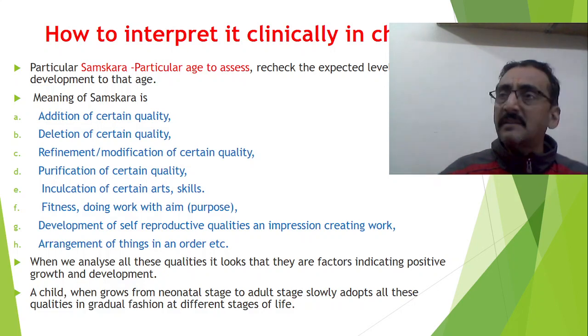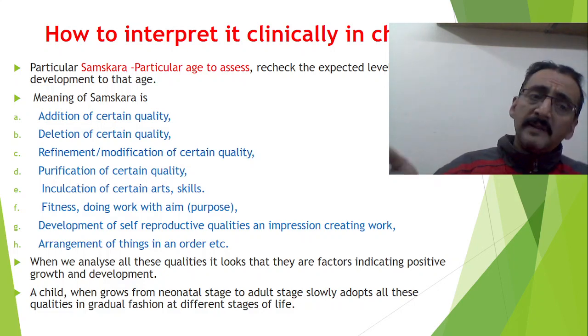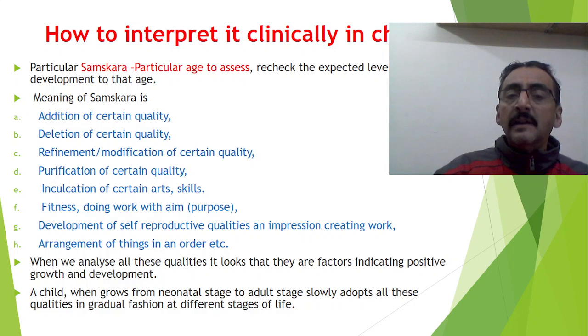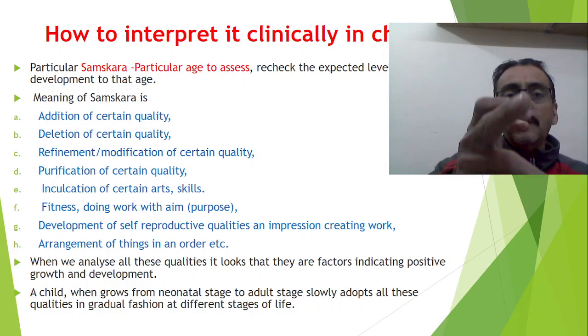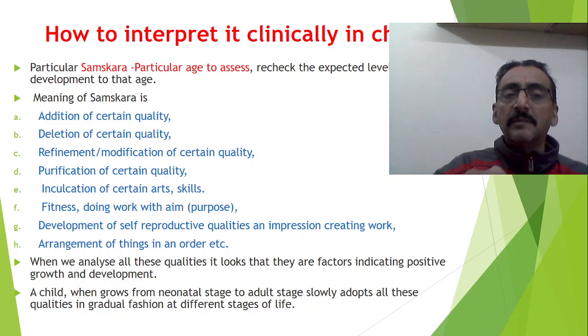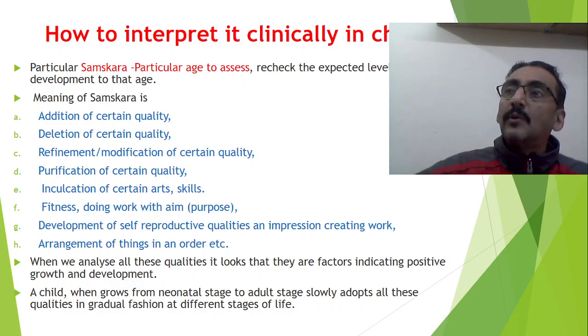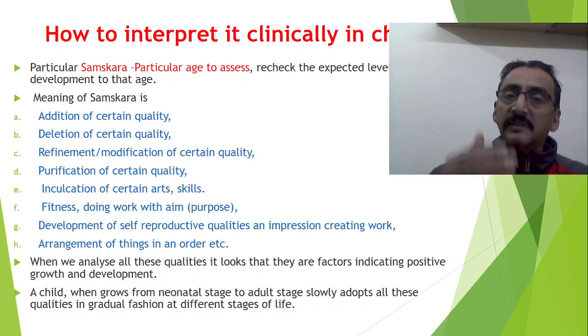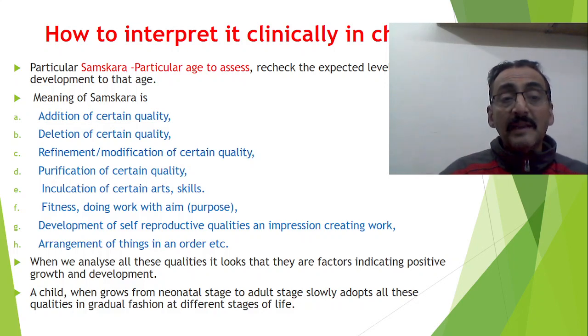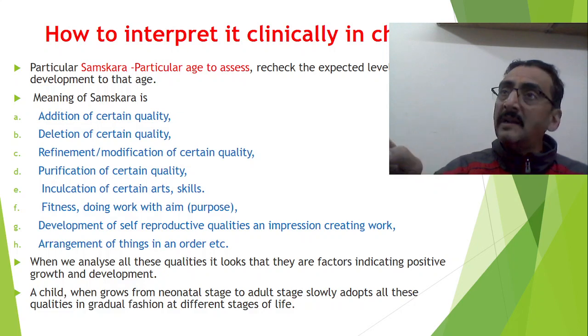So these are the different meanings of samskara. Now, when we analyze all these qualities, it looks like they are the factors indicating positive growth and development. If you look at the addition of a quality, deletion of a quality, attainment of skills, then doing work with an aim, and the reproductive or impression-creating quality, these are all different developmental steps we can see in a growing child. So the same has been explained here.